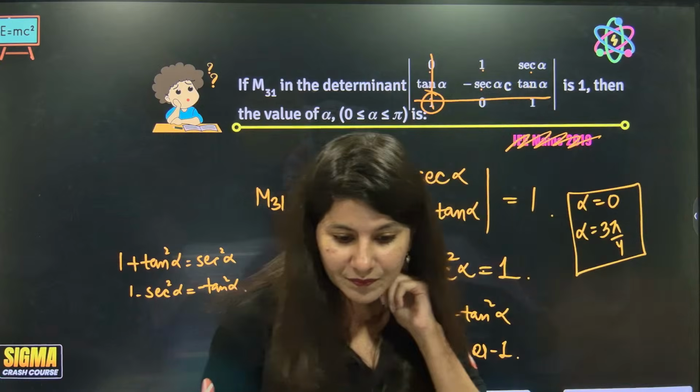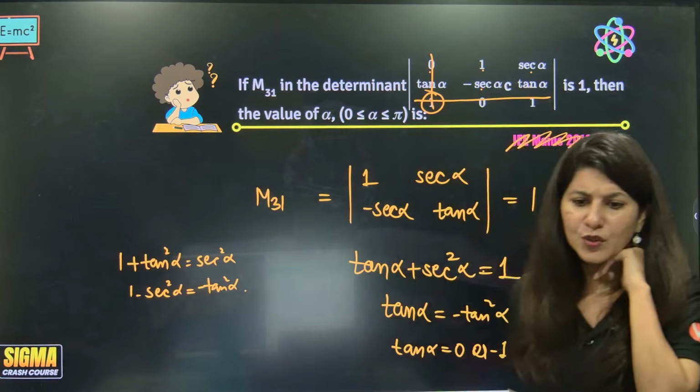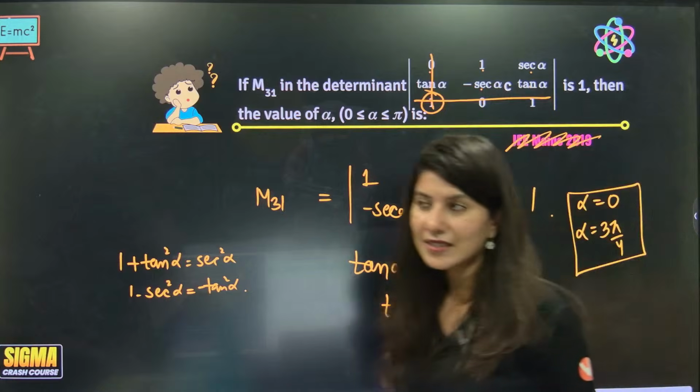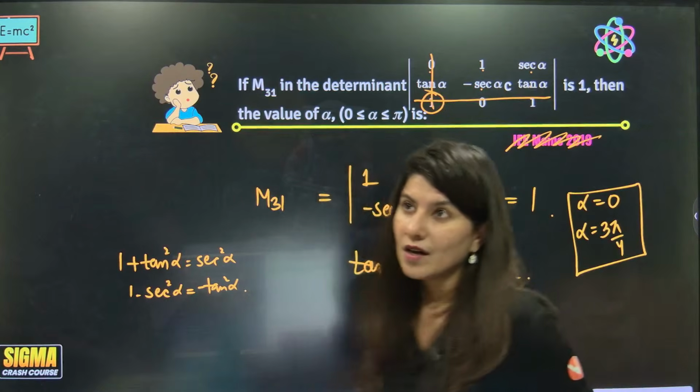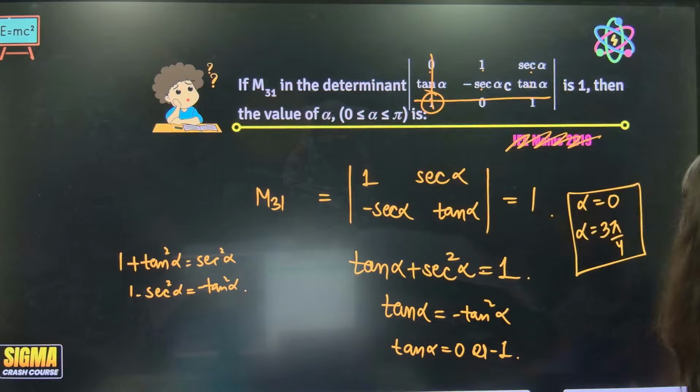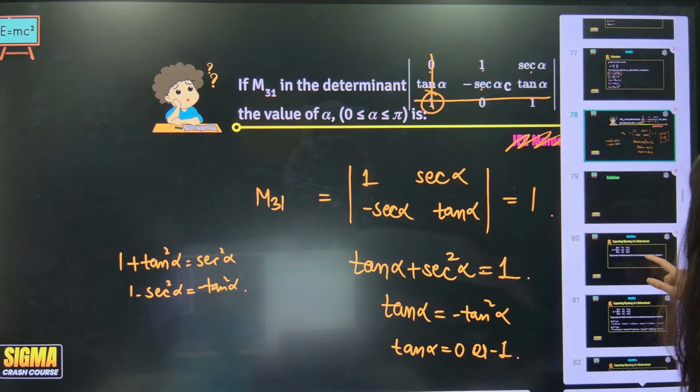A 4 cross 4 determinant, usually in general you will not see in JEE Main. Mostly you will not see. This is your determinant.